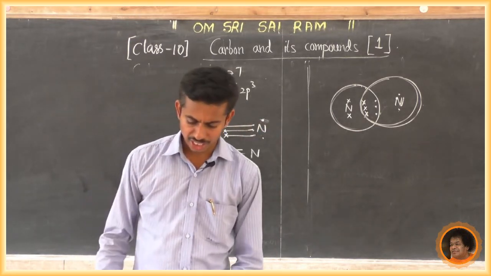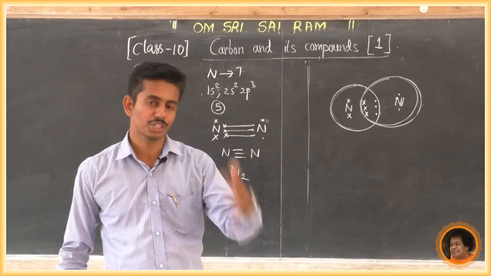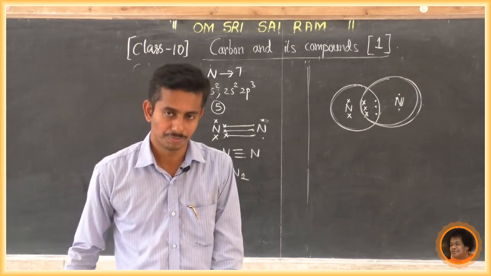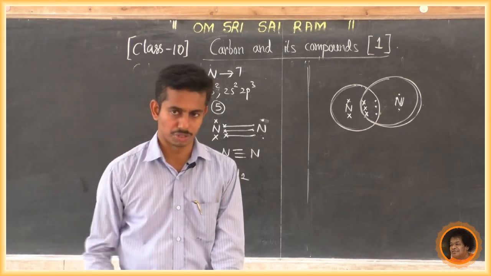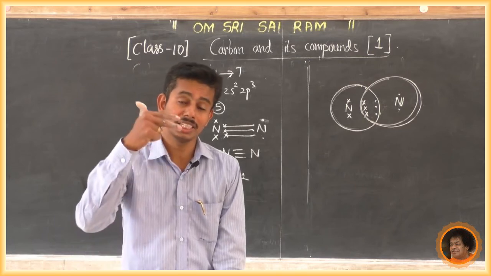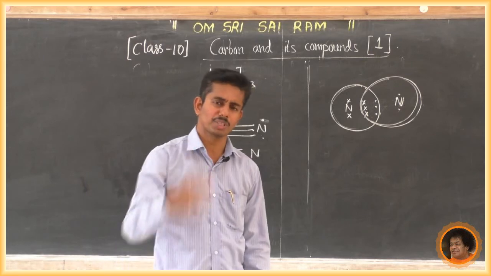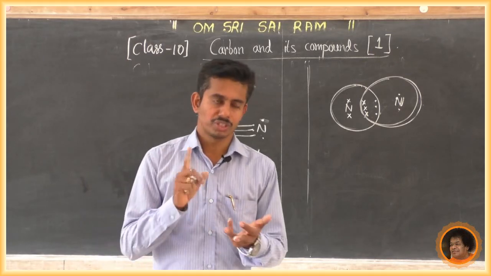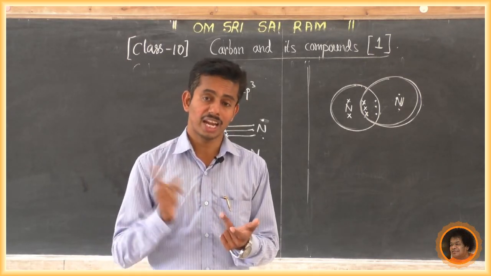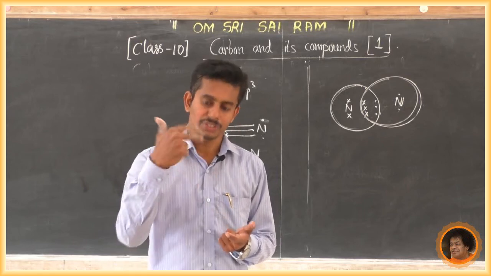Now in the next class we will see the versatile nature of carbon, that is catenation, and different types of hydrocarbons, mainly carbon which binds with hydrogen and becomes hydrocarbon. There are different types of hydrocarbons. They are alkanes, alkenes and alkynes. We will see in the next class.